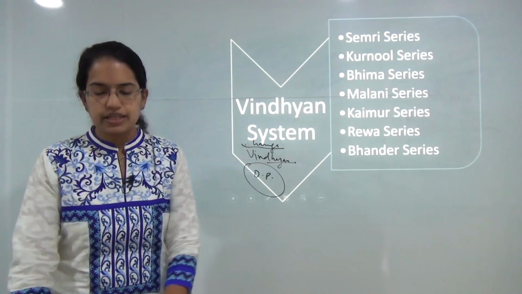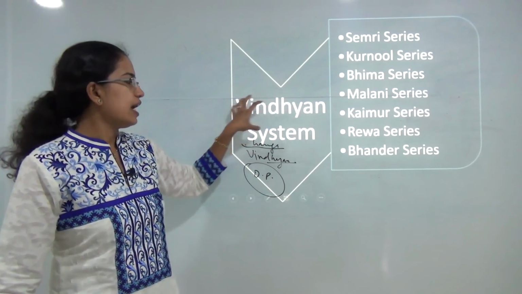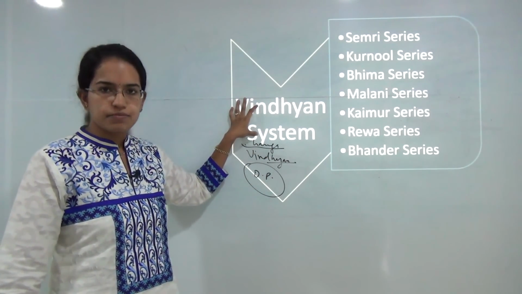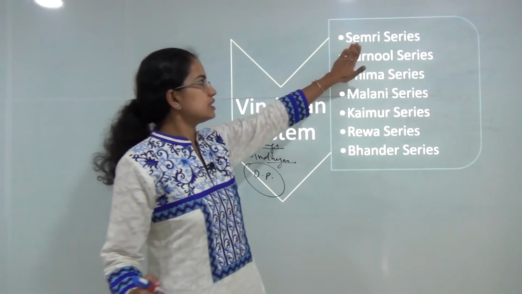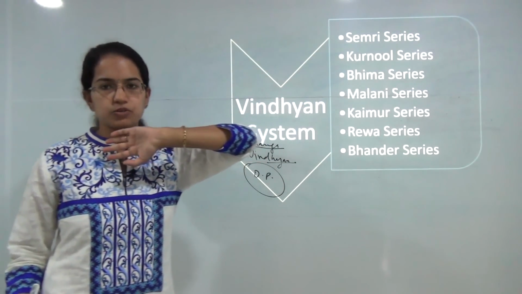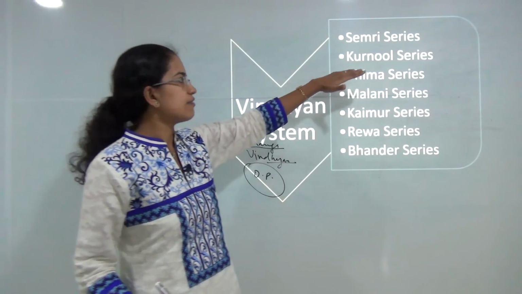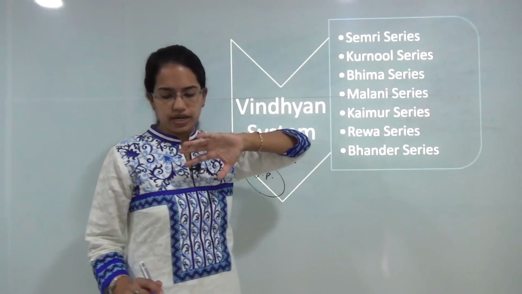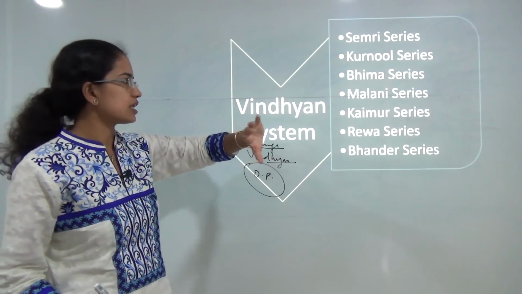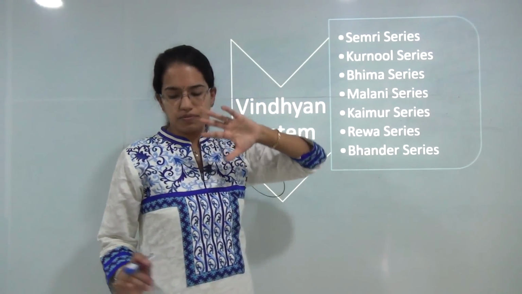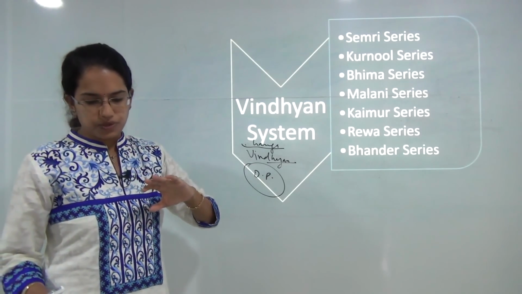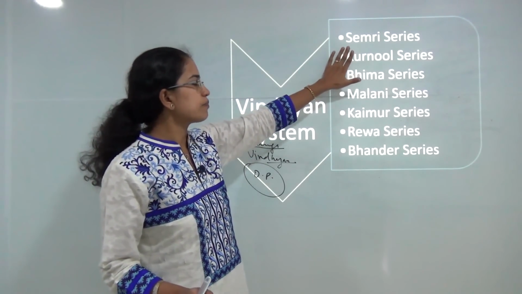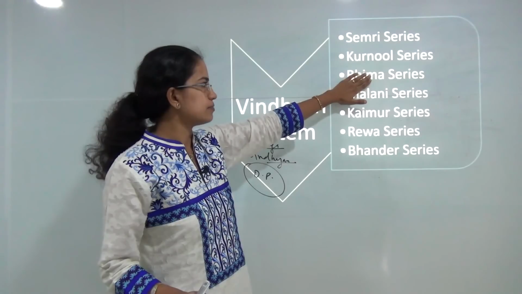It's known mainly for diamond mining, and it's again the region of the Great Boundary Fault. Now the first is the Semri series, around the Son Valley river. You have the Kurnool series, around the Gulbarga and Bijapur region in Karnataka. The Bhima series is around the Bhima river, which is again a tributary and drains the Gulbarga and Bijapur region.